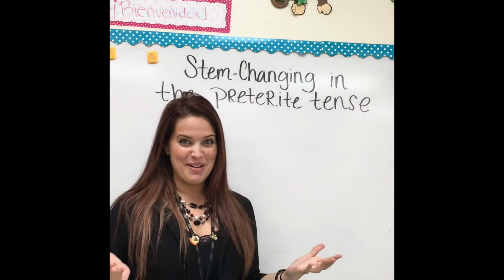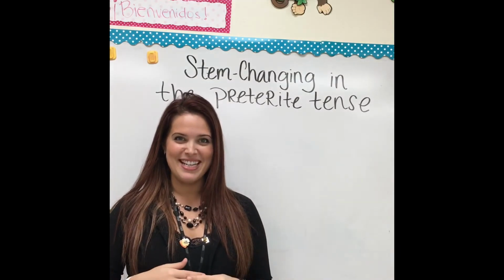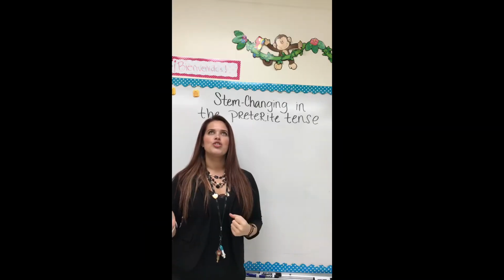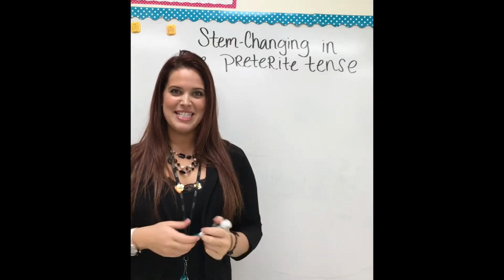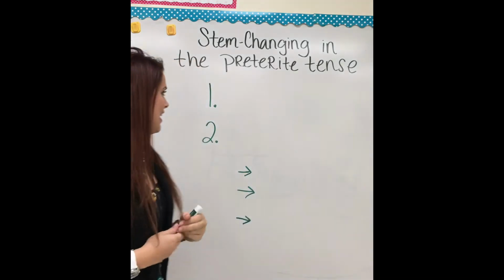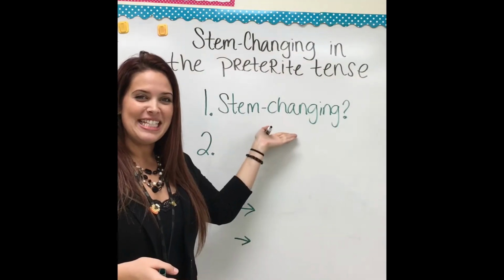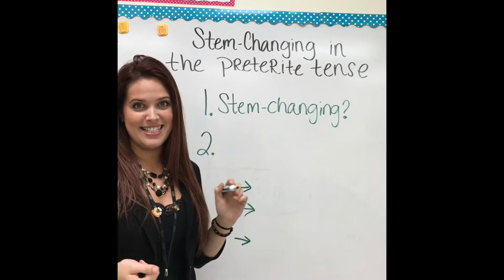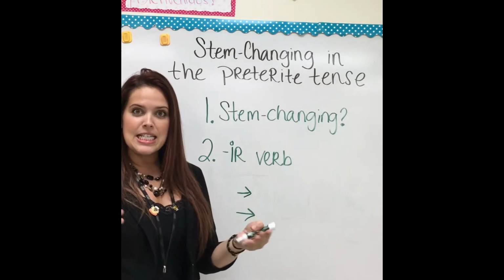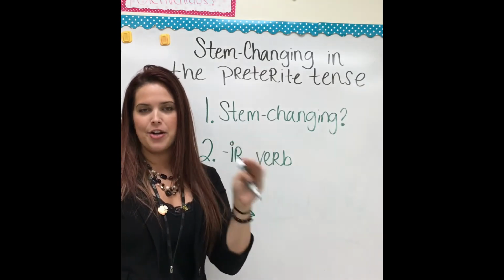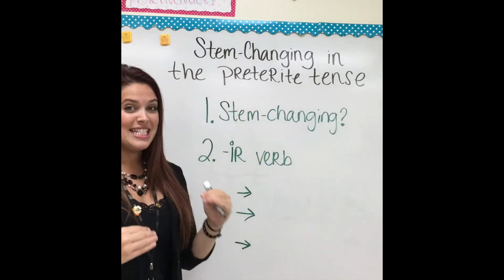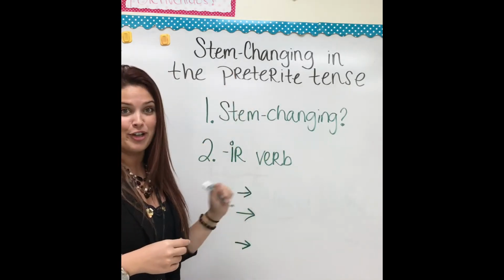My favorite thing about talking about how to stem change in the preterite tense is that we can talk about churros, churros, churros. Okay, so when I'm deciding how to stem change in the preterite tense, there's two questions that I have to ask myself. One, is it stem changing? Does it stem change in the present tense? And second, is it an IR verb? So in the present tense, no matter what type of verb it is, AR, ER, or IR, I can stem change. But in the preterite tense, I can only stem change with IR verbs.